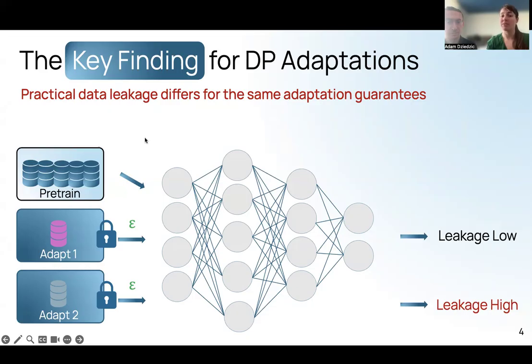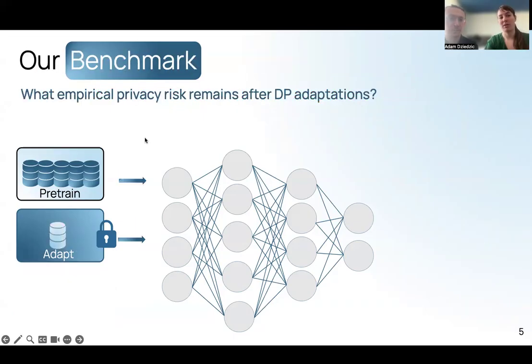So what motivated us really is to understand in a structured way how this change in training paradigm affects the empirical protection of differentially private LLM adaptation. And therefore we designed our benchmark. For our benchmark, we consider various families and sizes of LLMs and adaptations with data in diverse relationships to the pre-training data. For example, we consider out-of-distribution data. This means adaptation data which is very different from the pre-training.